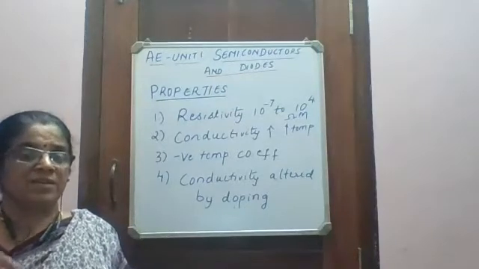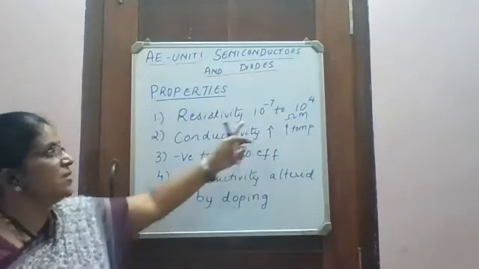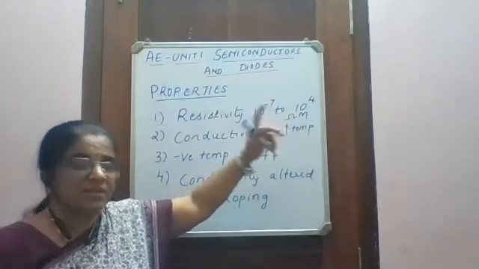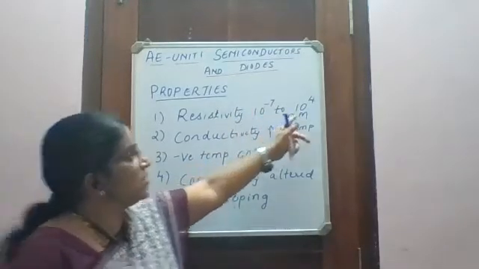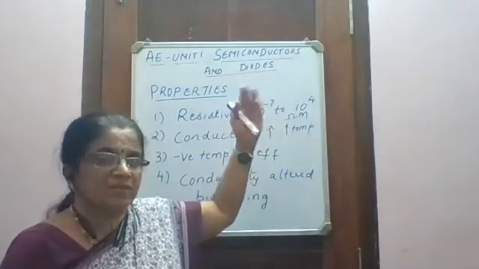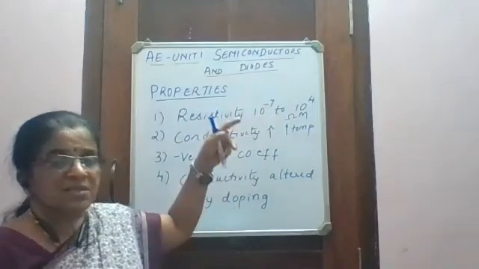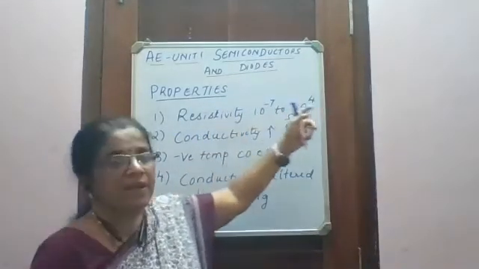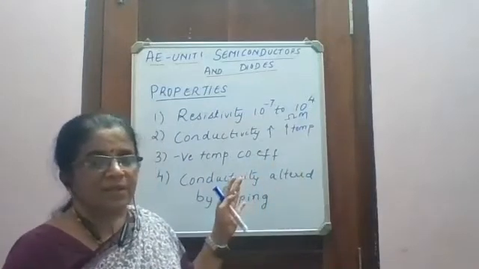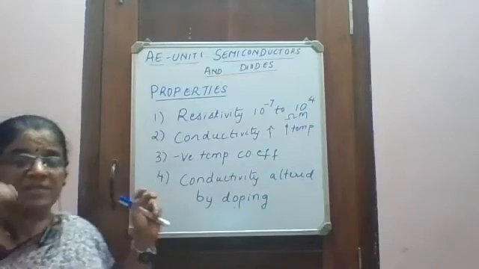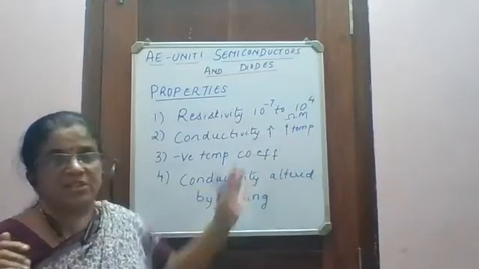In case of conductors, it is very less, in the range of 10 to the power of minus 7 ohm meter. In case of insulators, it is very high, in the range of 10 to the power of 4, 10 to the power of 6, 10 to the power of 7, like that. So, resistivity of a semiconductor lies between that of a conductor and an insulator. Clear?